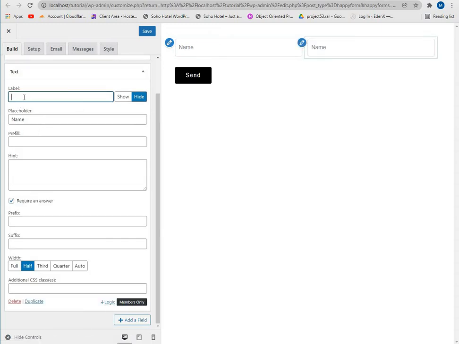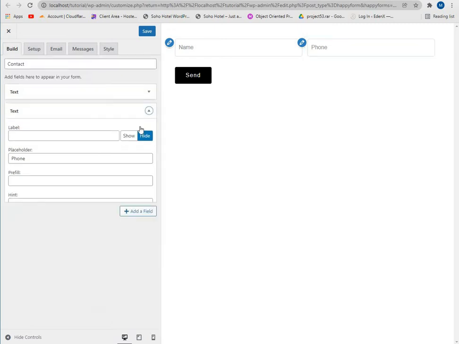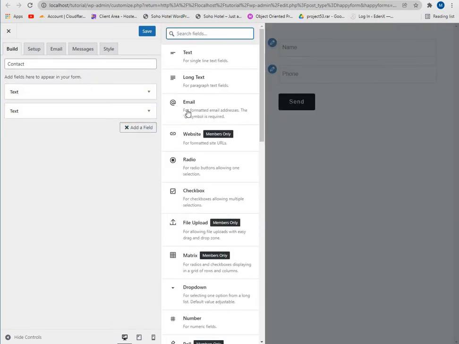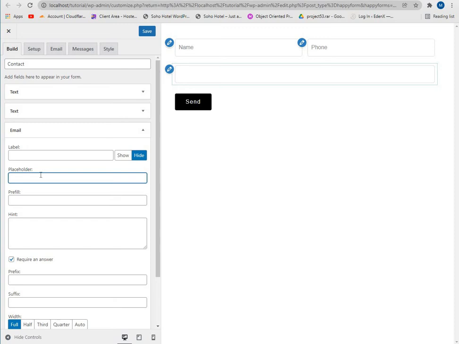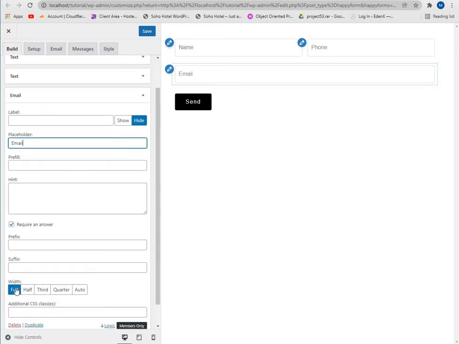Now our next field is phone number, so let's give a placeholder phone number and leave it like this. Now let's add email. Click here, email, and we don't need any label, so let's write a placeholder and we'll give a full width.